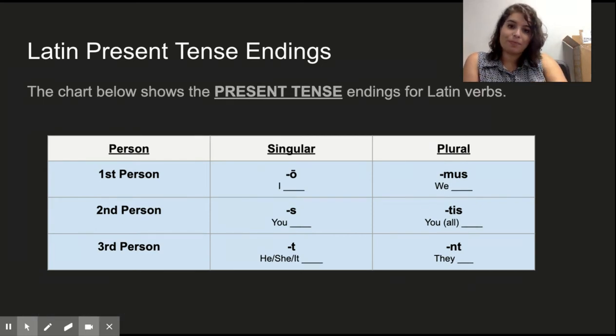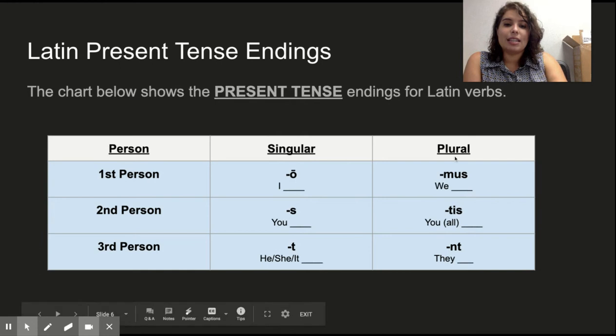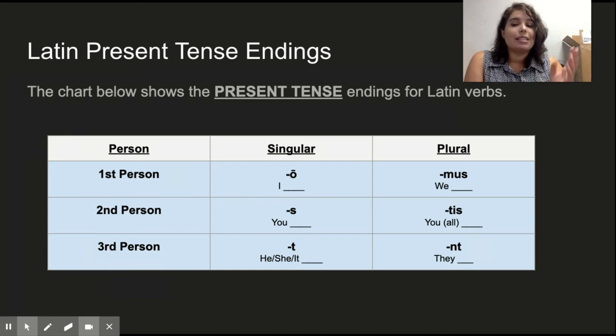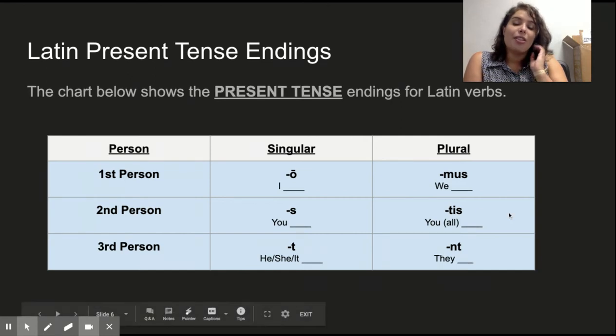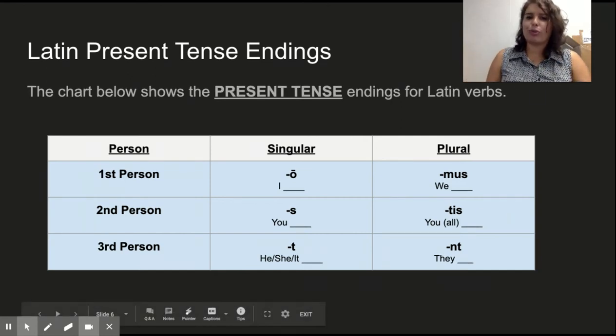You can chant them. O, S, T, mus, tis, NT. O, S, T, mus, tis, NT. When I was learning Latin, we did a lot of chanting of endings and things like that to remember. Chanting works for some people. For other people, there are songs, and songs are a great way to try and remember things, even if they seem kind of silly. There's actually a whole bunch of different songs for the present tense endings.